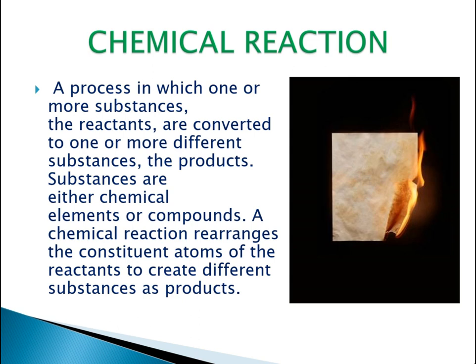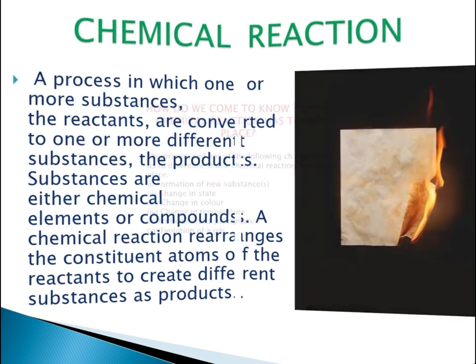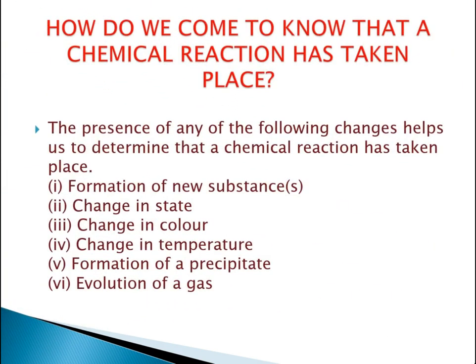So, let's move to the next slide and the next part of the chapter. How do we come to know that a chemical reaction has taken place? Usually, we can see that changes occur in a particular reaction, but those are not the only changes.